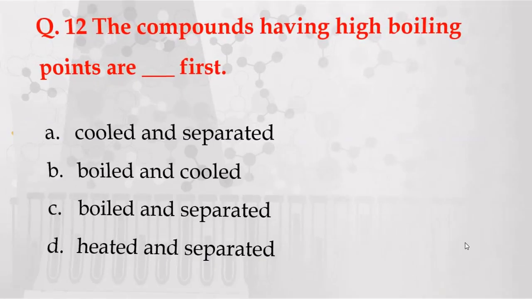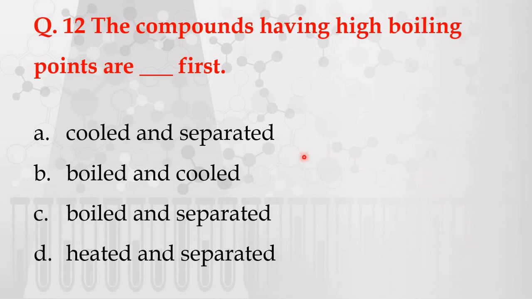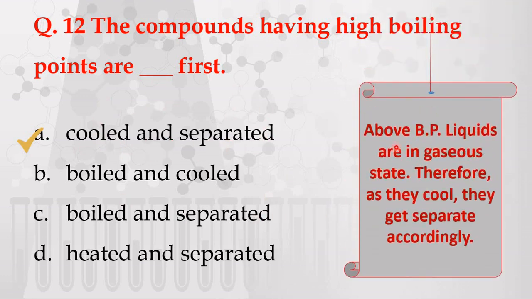Next question. The compounds having high boiling points are dash first. The options are given: A. Cooled and separated first, B. Boiled and cooled first, C. Boiled and separated first, D. Heated and separated first. The correct answer is cooled and separated first, because above boiling point liquids are in gaseous state. Therefore, as they cool, they get separated accordingly.